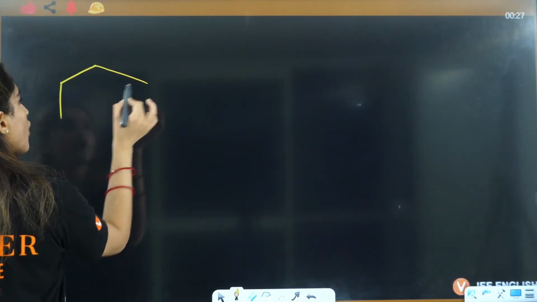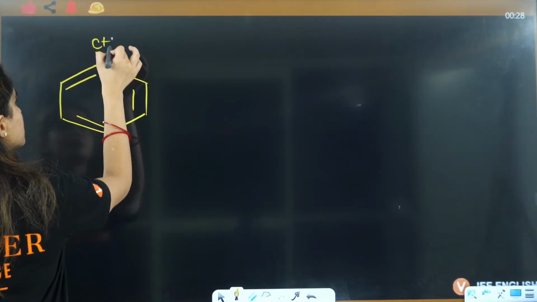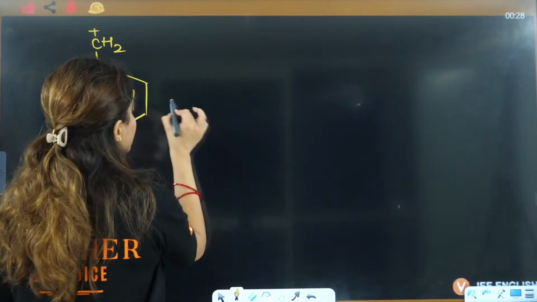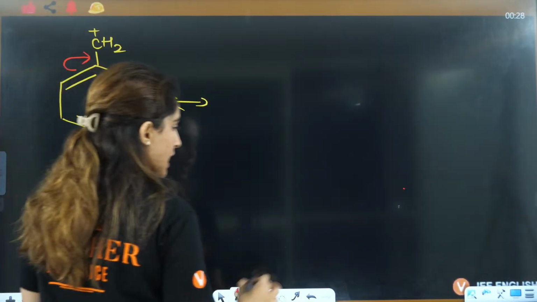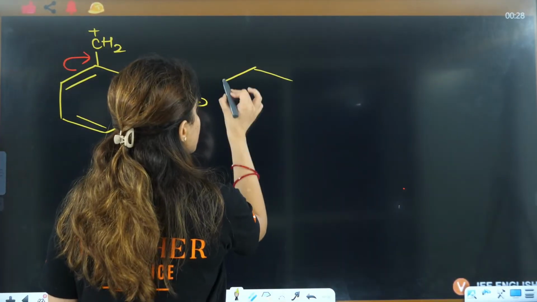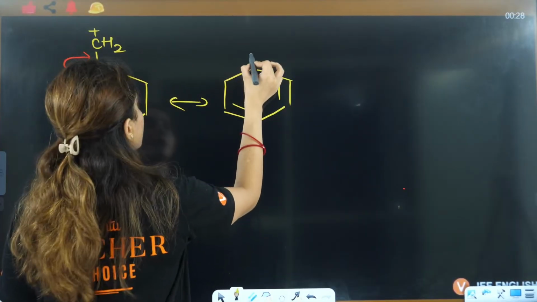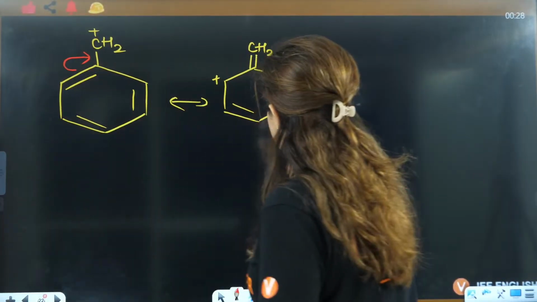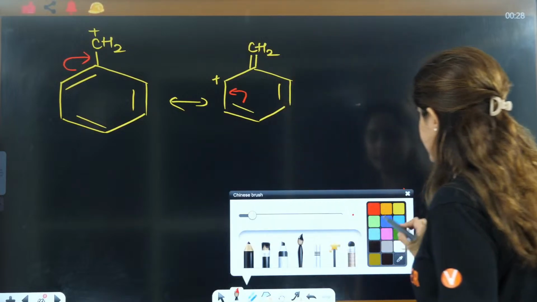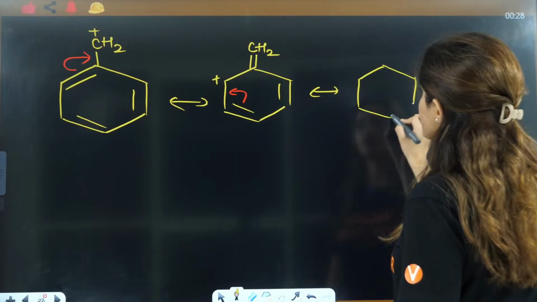See, firstly you need to draw the resonating structures of this one, this benzene and CH2 here. If you draw the resonating structures here, we know that this bond is going to shift here, and hence you will have, this is benzene, and this will be a double bond here, this is positive, this is CH2. Then this bond is going to shift here, right? Then what you will have? You will have resonating structures you should be proving, okay?